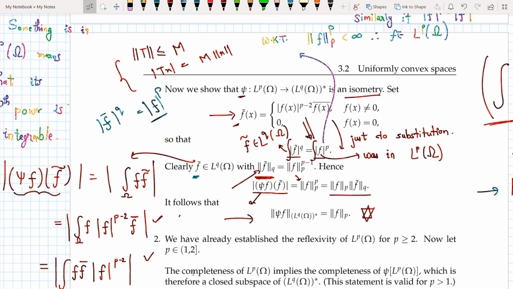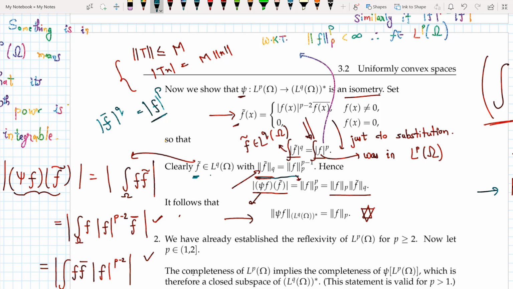So, since the norm of f in p equals the norm of f tilde in q, I'm so sorry again, if the pth power of f is equal to the qth power of f tilde, then if f belongs to Lp, then f tilde must belong to Lq. And we have the norms being the same, because I just integrated on both sides and I substituted, and it exactly came out to be this.